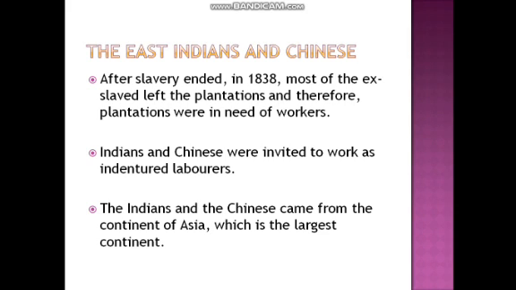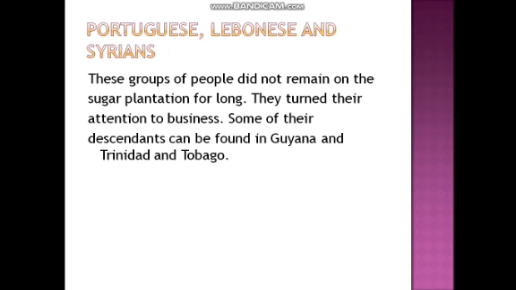All right. Now we have the Portuguese, and we have the Lebanese, and we have the Syrians. All right, so these groups of people did not remain on the sugar plantation for long. They turned their attention to business. They are smart people, right? Some of their descendants can be found in Guyana and Trinidad and Tobago.